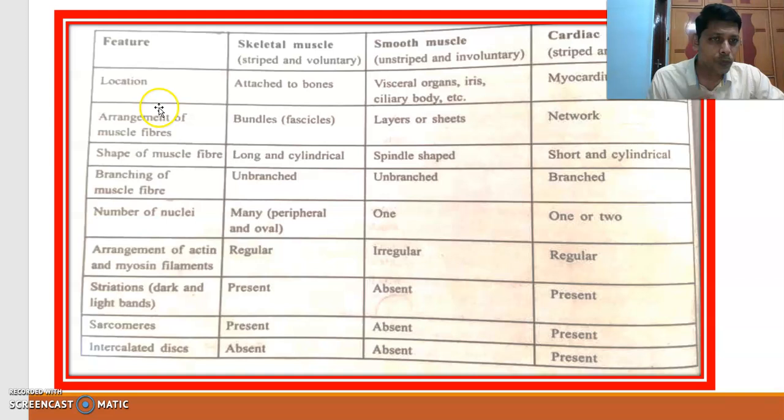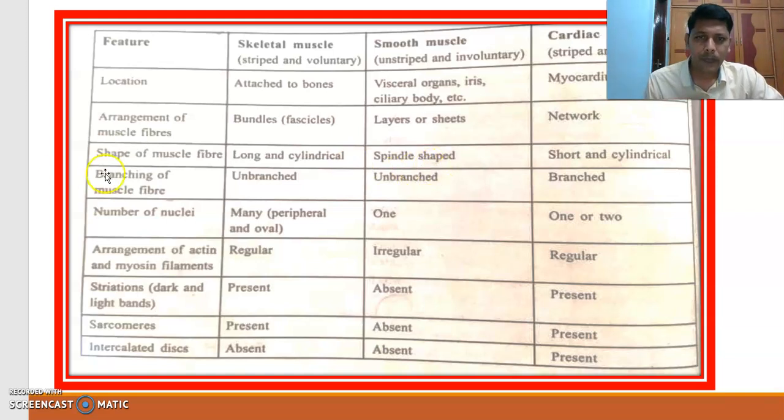We learned two points up to now. What are they? Location: what is the location of skeletal muscle, smooth muscle, and cardiac muscle? Try to remember. And arrangement of muscle fibers in skeletal muscle, in smooth muscle, and in cardiac muscle. Next, shape of the muscle fiber. Skeletal muscle fiber is long and cylindrical.